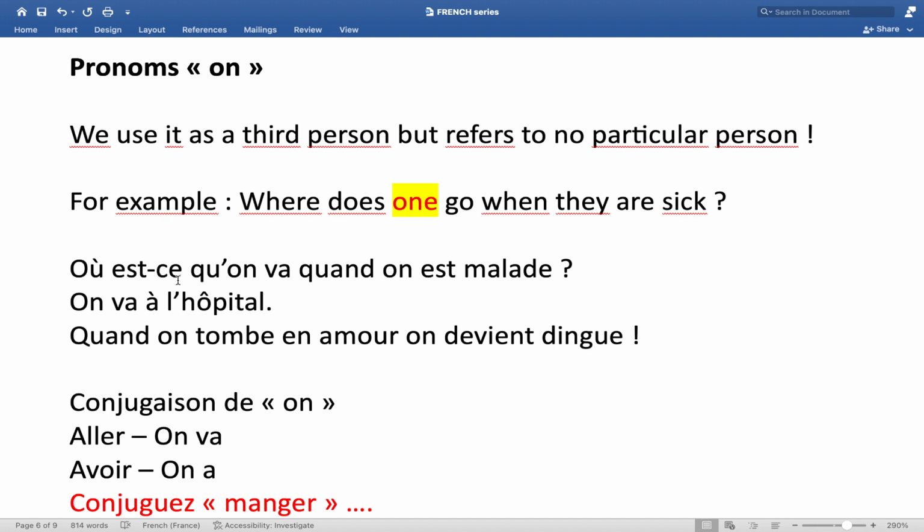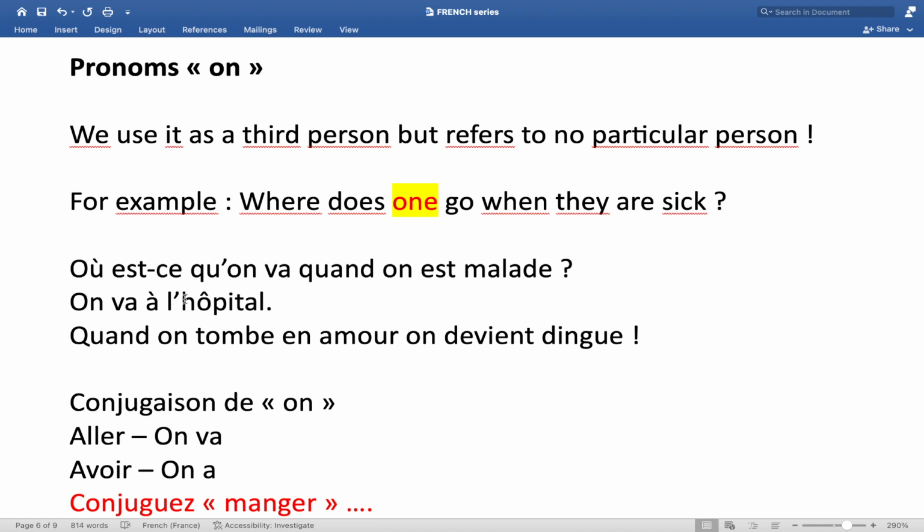So where does one go? On va. Again, this is a conjugation of the verb aller, to go. So instead of saying il va, elle va, we are saying on va. Où est-ce qu'on va quand on est malade? Where does one go when one is sick?